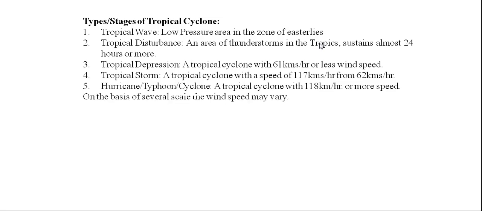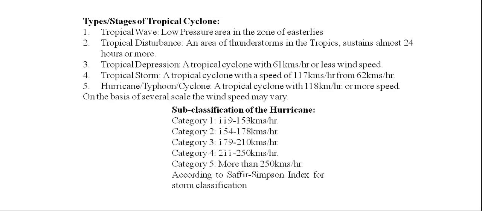Now, on the basis of several scales, the wind speed may vary. Now we have some subclassifications of hurricane. Here we have hurricanes. You can use it for any kind of rapid cyclones like typhoons, tropical cyclones for India, etc. According to the Saffir-Simpson index for storm classification, we have a total of 5 subcategories of this hurricane. Just have a look here.